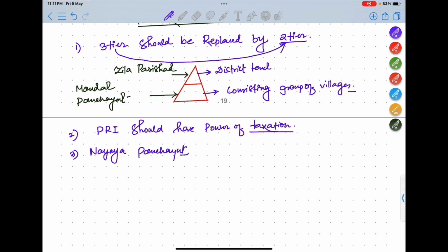So among two groups, at that time it will act as a Nyay Panchayat, it will act as a court or something. Basically, they will solve the issue between them. Okay. Next is